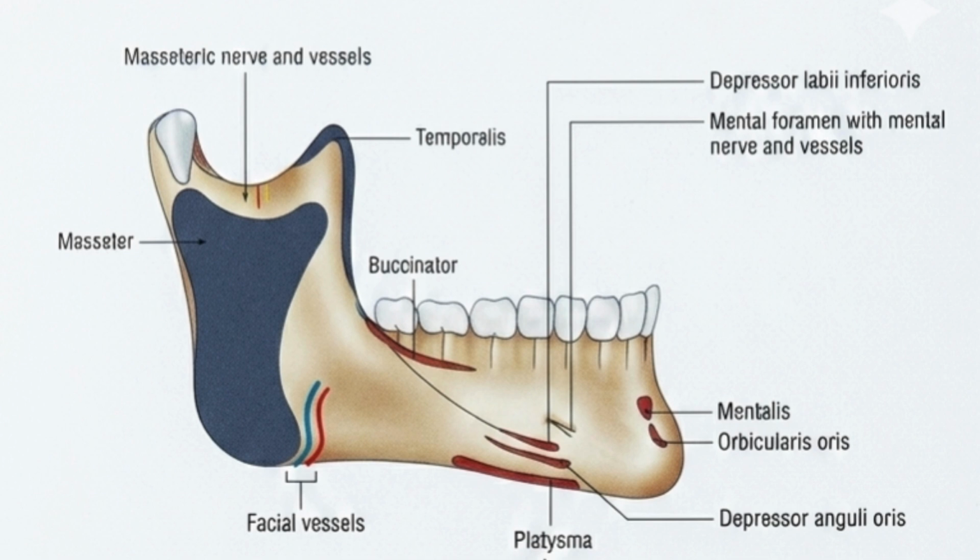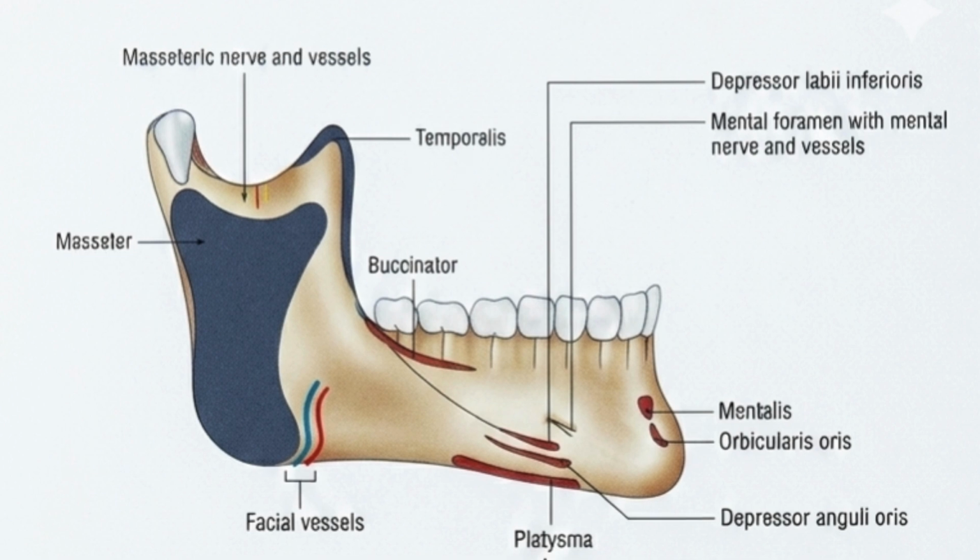Okay, then the temporalis muscle. Temporalis muscle, see the diagram, it is at the apex, that is the upper part of the coronoid process. Okay, not only in the upper part, see the diagram, it also extends anteriorly. Okay, this is the temporalis muscle. Remember the anatomical landmarks with the muscles. Okay, masseter, it is in the ramus. Temporalis, it is in the coronoid process.